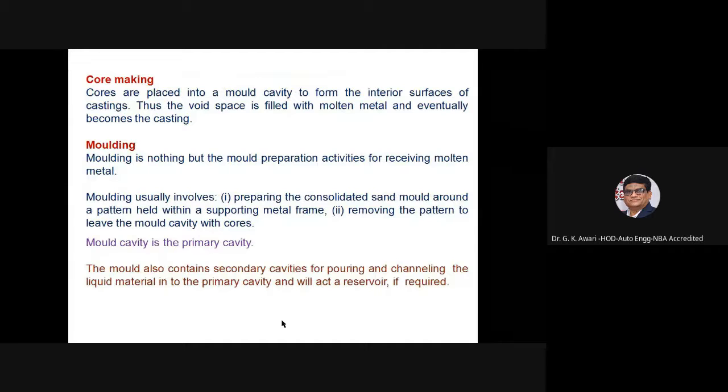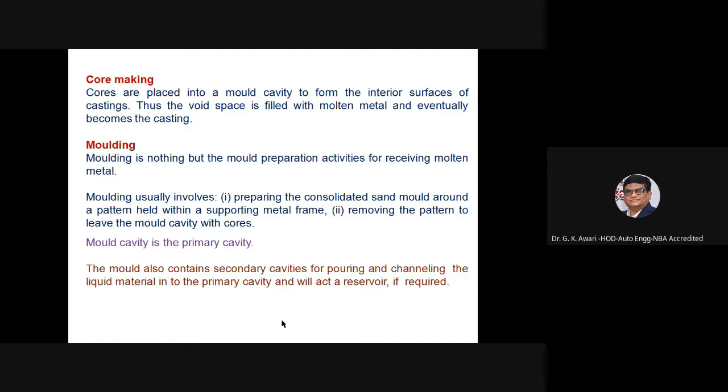Now, core making. So cores are placed into a mold cavity to form the interior surface of the casting. Thus, the void space is filled with the molten metal and eventually becomes the casting. Then molding is nothing but the mold preparation activities for receiving molten metal.